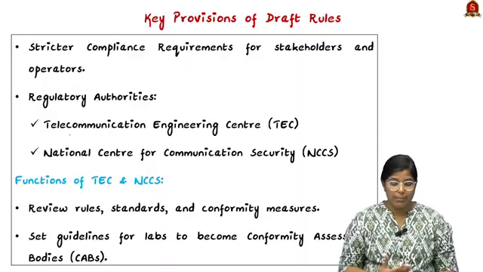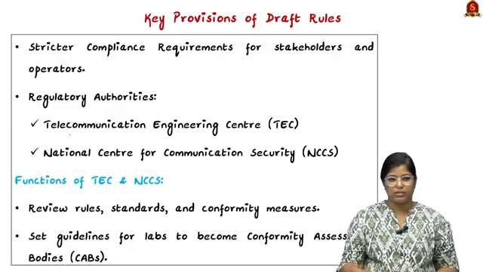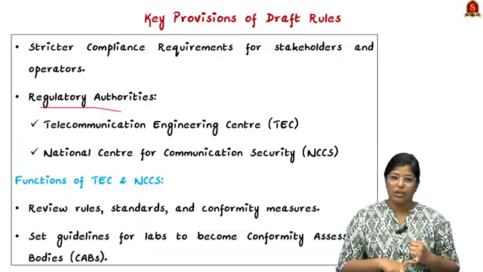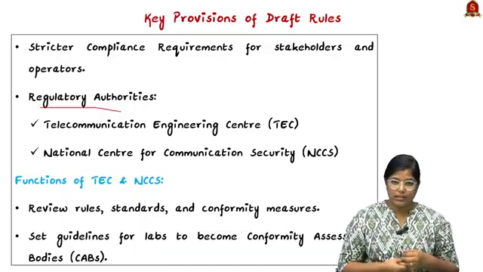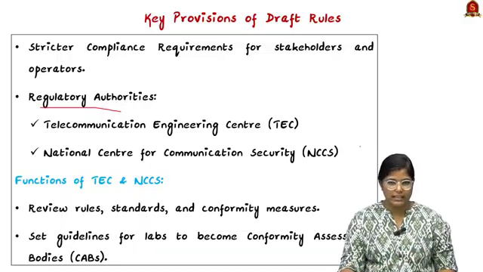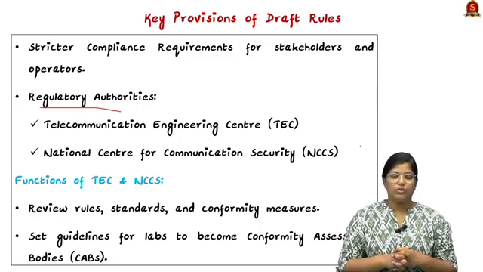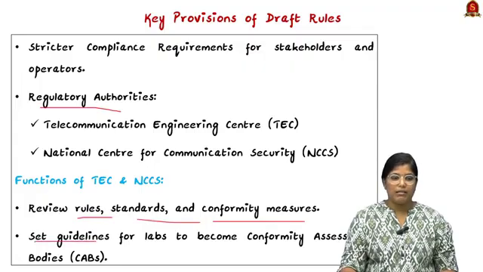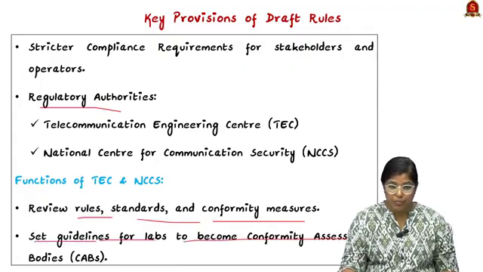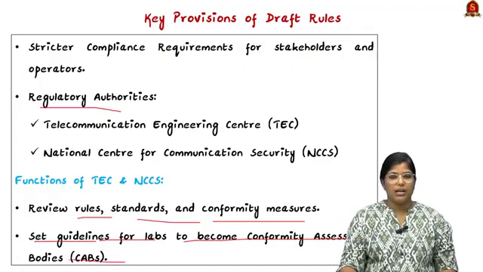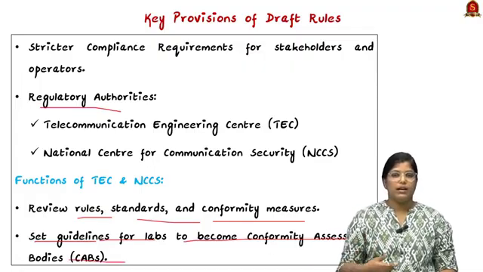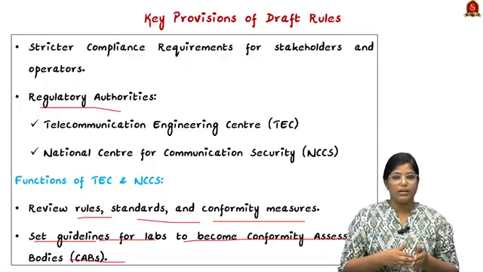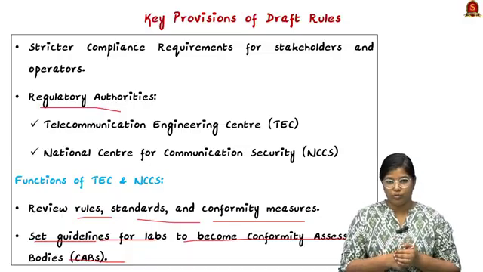Firstly, strict compliance requirements have been brought in for the stakeholders as well as operators. And there are two important regulatory authorities. Firstly, the Telecommunication Engineering Centre. Secondly, the National Centre for Communication Security, in short called NCCS. Combinedly, they will be looking into the functions of reviewing rules, standards and conformity measures, and they will be setting guidelines for labs to become conformity assessment bodies. These conformity assessment bodies will assess whether the particular equipment meets the standard that has been framed by the rules or not.